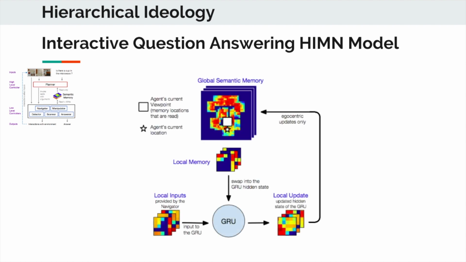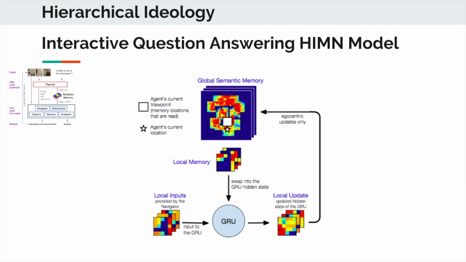First, we'll discuss one of the main contributions from this paper, which is the global semantic memory. This essentially is a map of the environment, keeping a variety of features per pixel in the map, including object detection probabilities for each pixel, an occupancy grid, and the potential for exploration for each pixel. For instance, is the robot likely to explore that area, or has it explored it already?